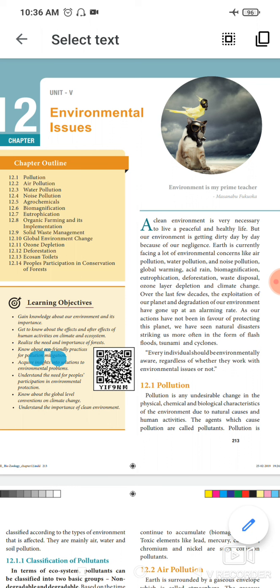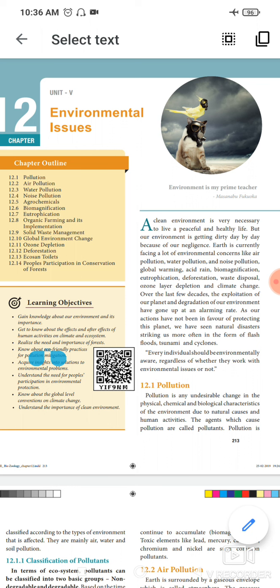Last week in Dhaka, a volcanic eruption under the sea caused great damage in that city. It caused a tsunami in that city, isn't it? So we ourselves destroy our environment. Every individual should be environmentally aware, regardless of whether they want to be or not.